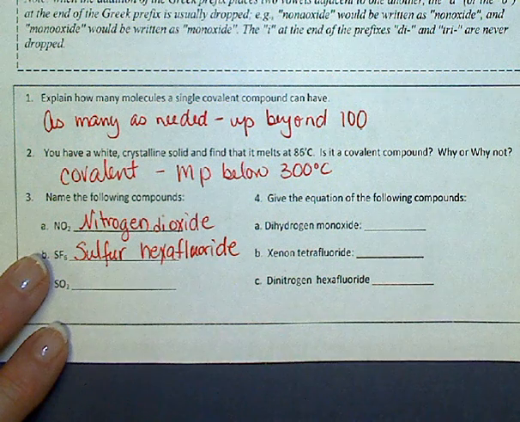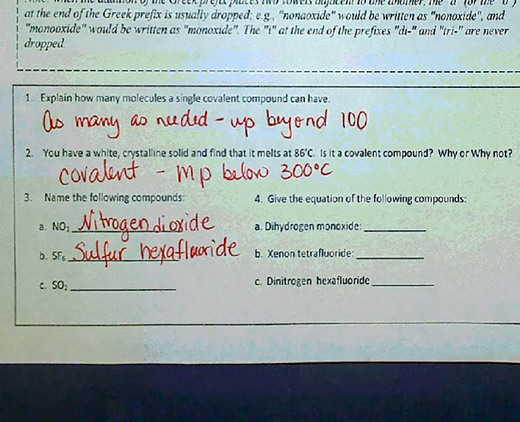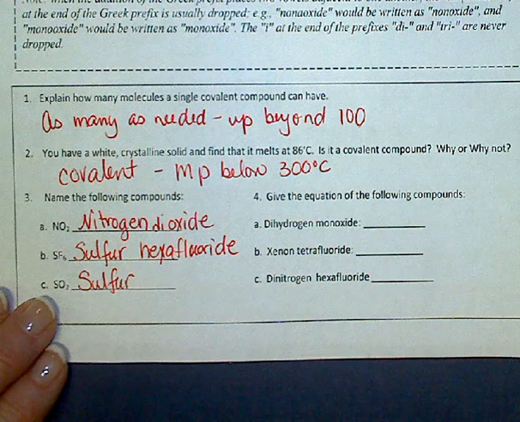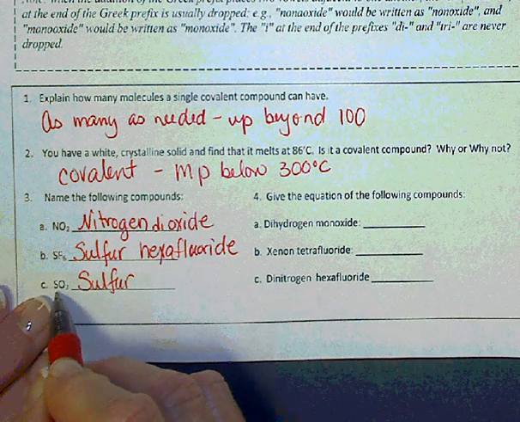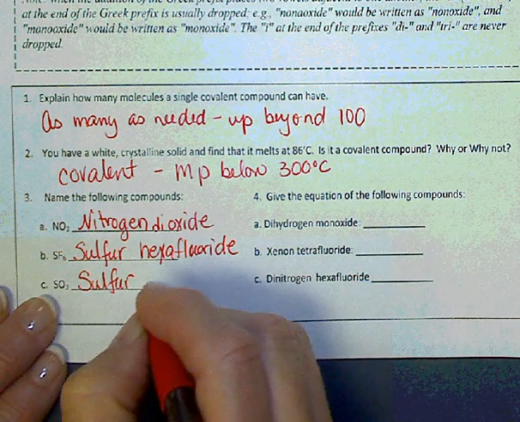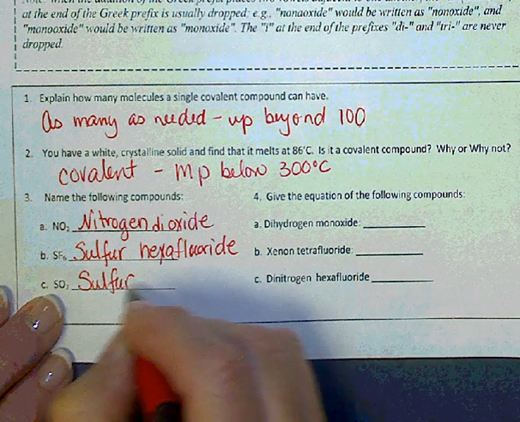Sulfur hexafluoride. So pause the video and let's do C. Name the first nonmetal. I would use a prefix, except for it is mono, so I would not. So it would be sulfur. We add IDE to the ending. It is 2-dioxide.